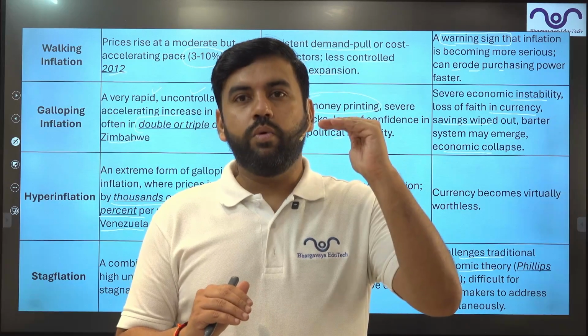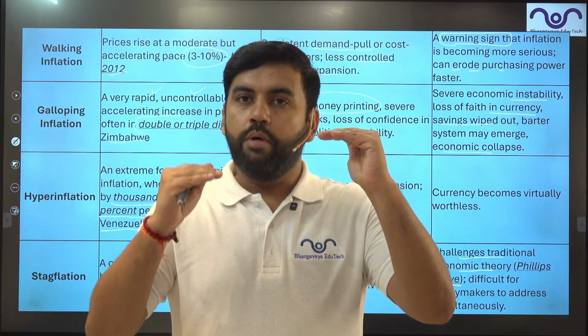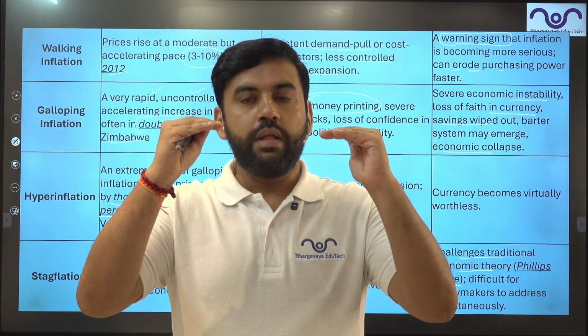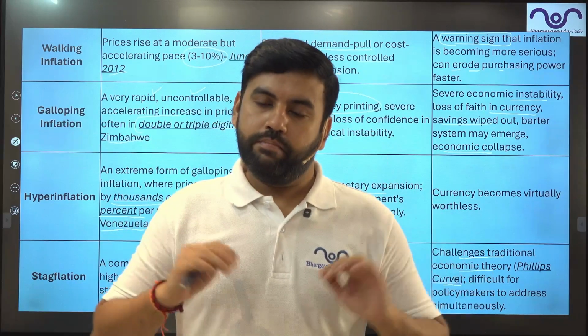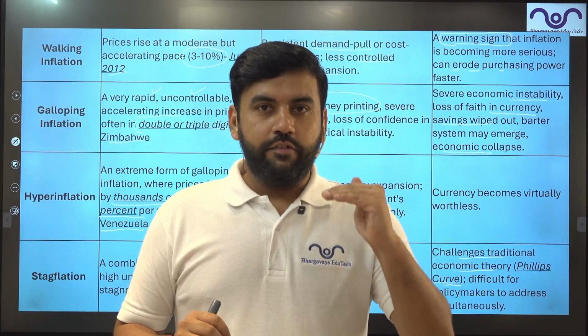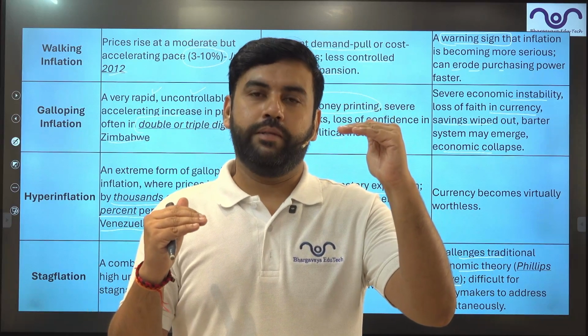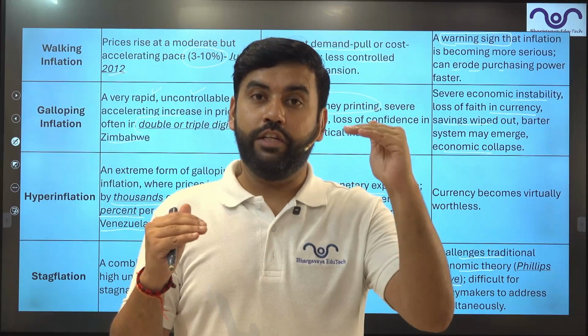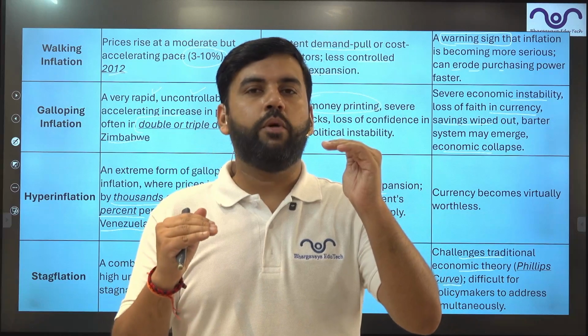When businesses grow along with the inflation, they demand more employment. So employment also grows. When employment grows, unemployment reduces. Coming to the back again, when inflation increases, unemployment reduces. This is known as the Phillips curve. There's an inverse relationship between inflation and unemployment. So as inflation increases, unemployment reduces.